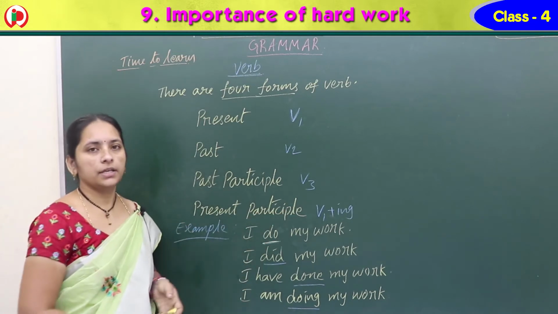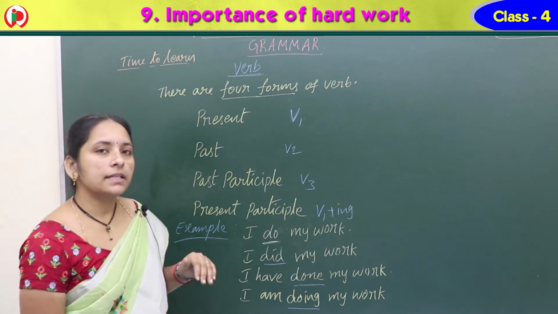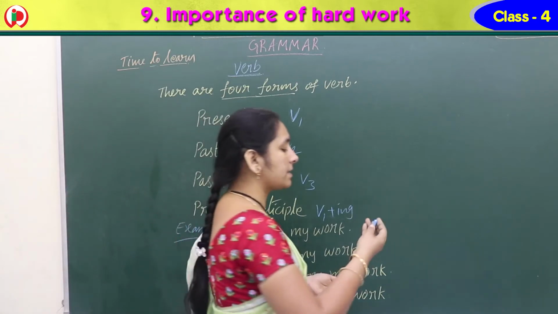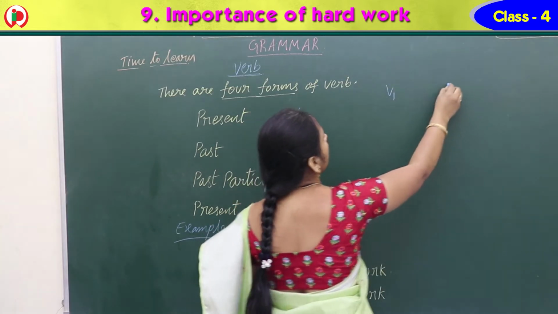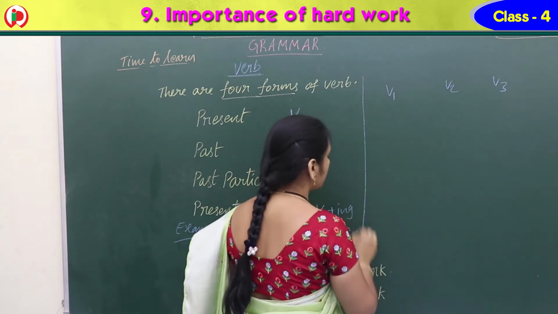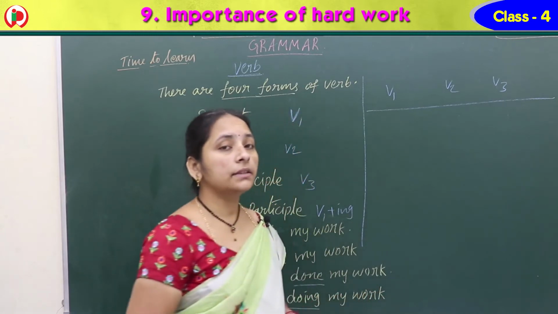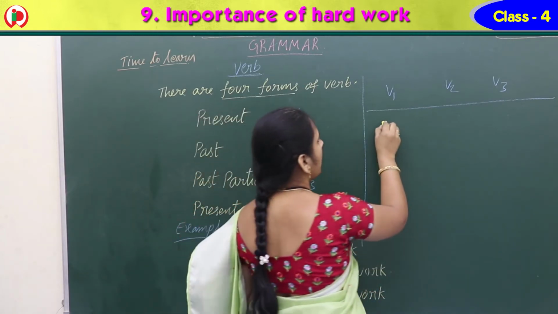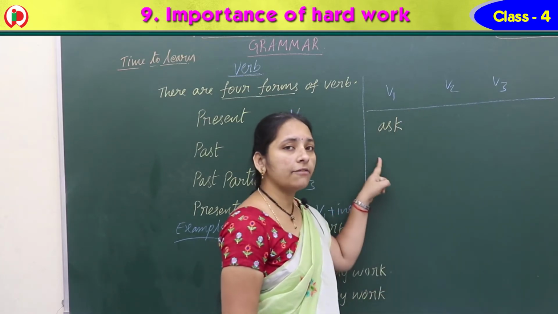V1 plus ing. Right, four forms of the verbs, did you understand? Now, first tell me the three forms of the verbs for some words. The V1, V2 and V3 forms for some words, you tell me. I'll ask you one by one. All of you tell me the three forms. So first one, ask. What are the three forms?